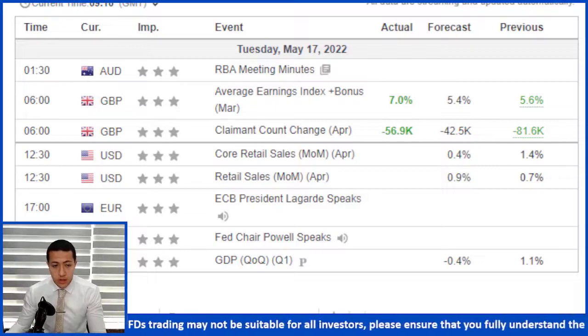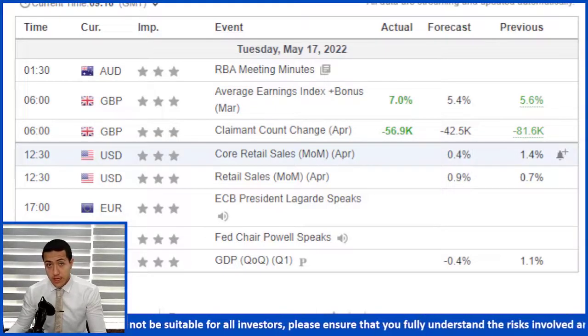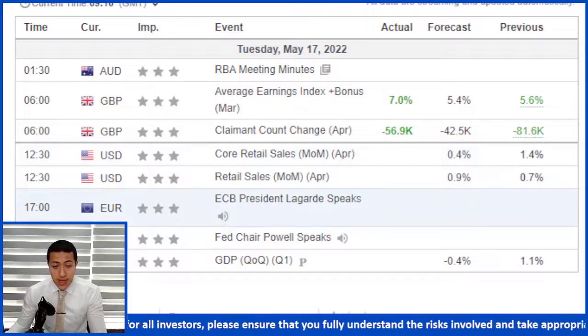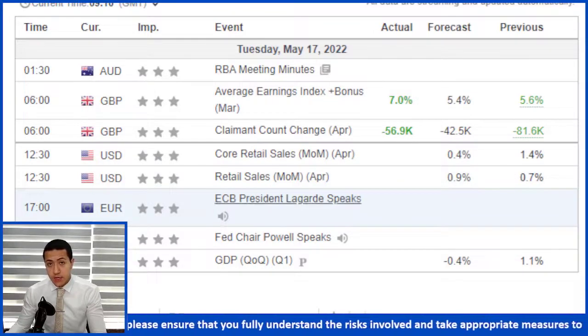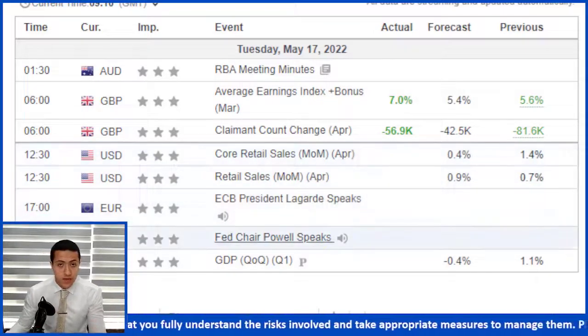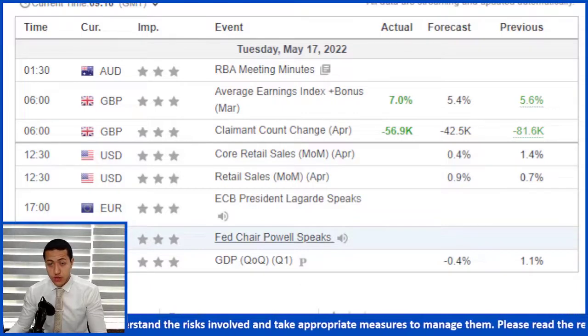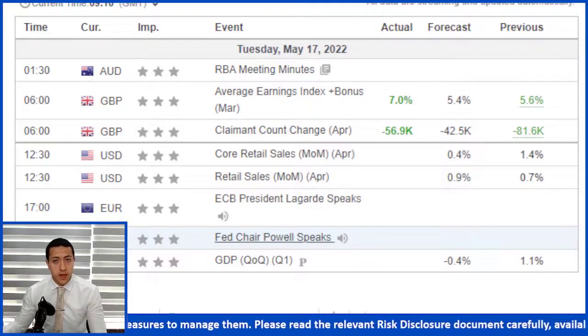from the US economy, which is to be announced at 12:30 GMT, as well as the speech from the ECB President Christine Lagarde, as well as Federal Reserve Chairman Jerome Powell. Both are expected to give some speeches today about the monetary policy, of course, inside the European zone as well as the United States. So this might affect the markets and might give higher than usual volatility.